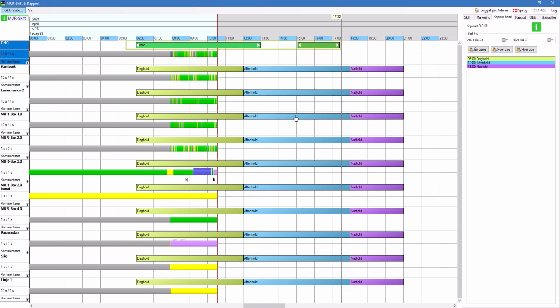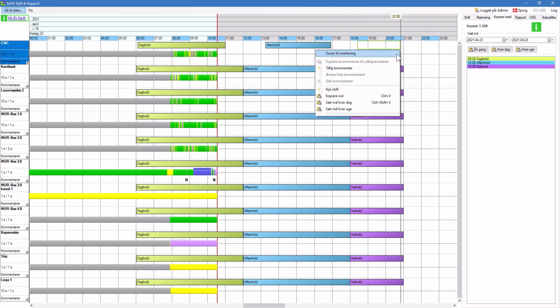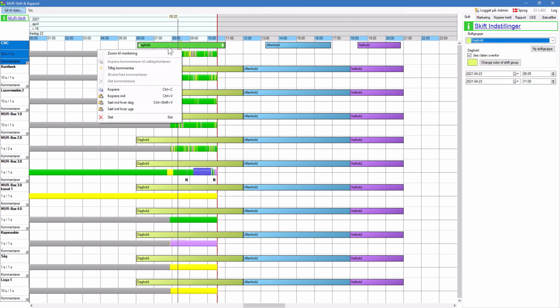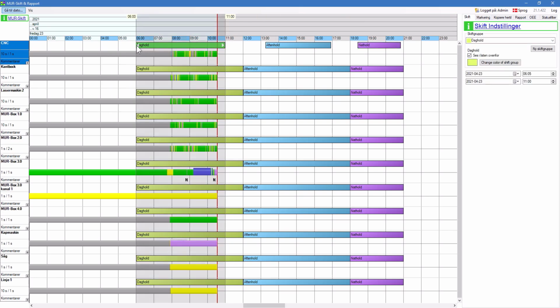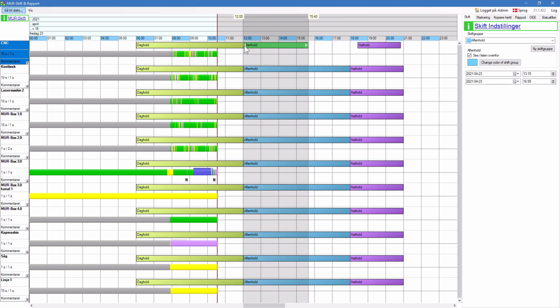Okay, so let's create the shift model we see below. I create a new shift for morning and one for afternoon and one for night. And then I can drag it to the right start and stop times. And I can also move it. And I can't overlap shifts, so if I drag it to the edge, I know they are next to each other.